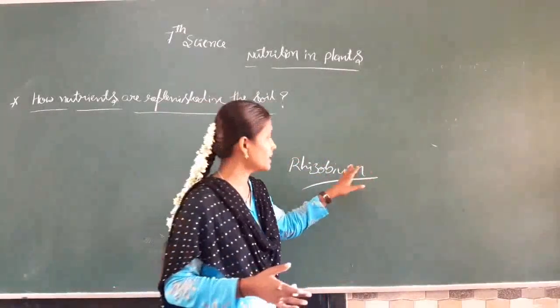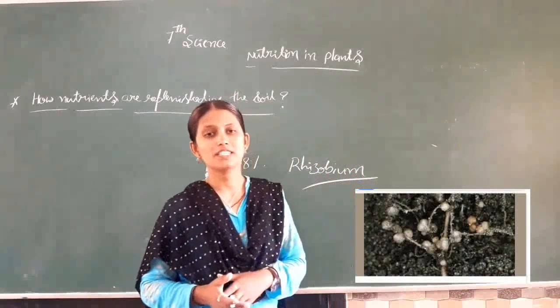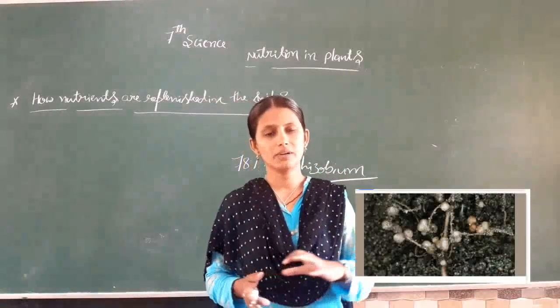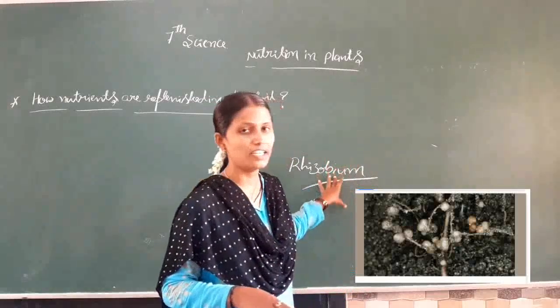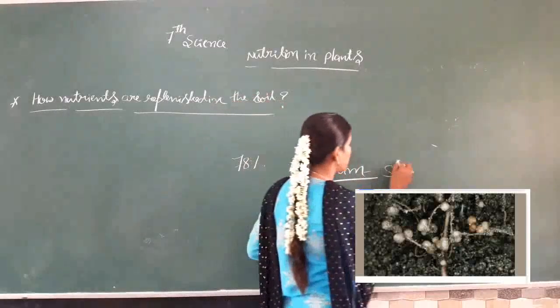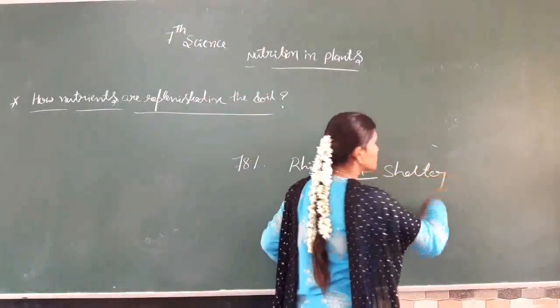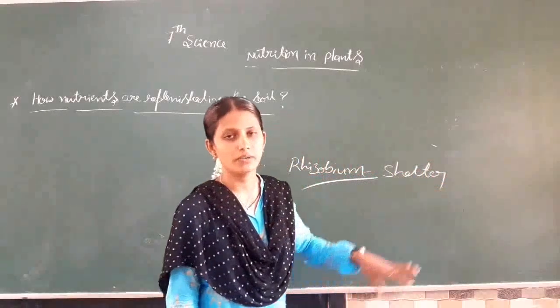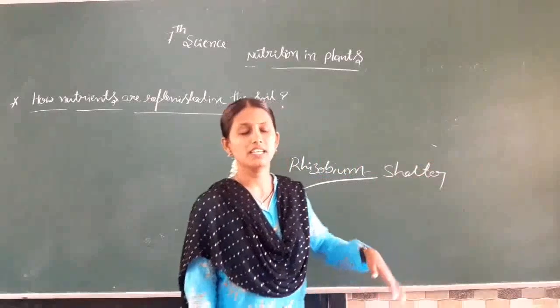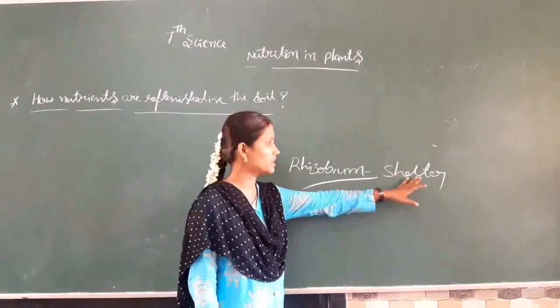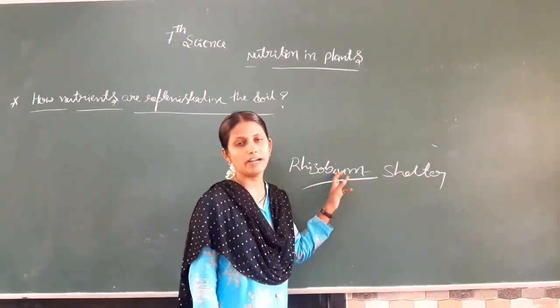Here the Rhizobium bacteria, present on the roots of some leguminous plants, is taking shelter under the roots. In turn, those leguminous plants give food and nutrients to the Rhizobium bacteria.